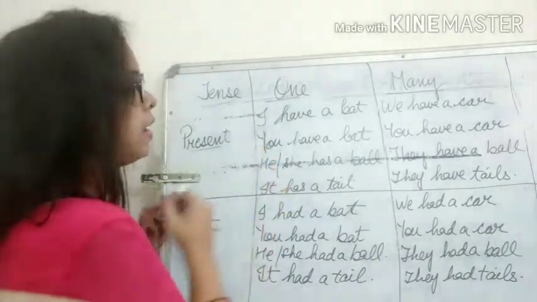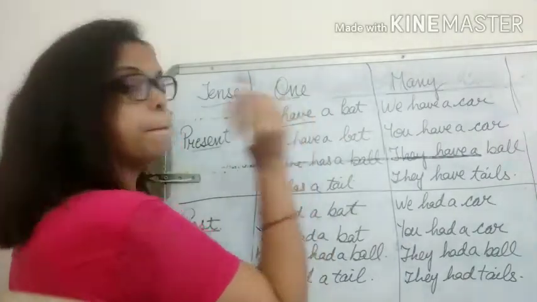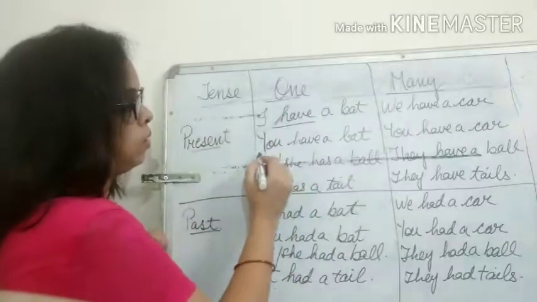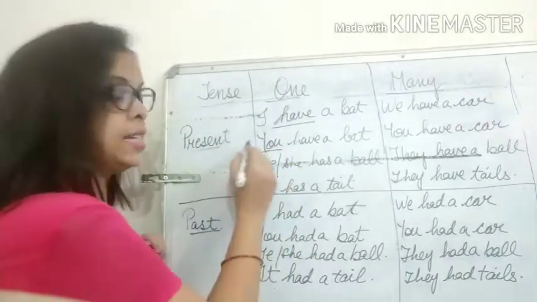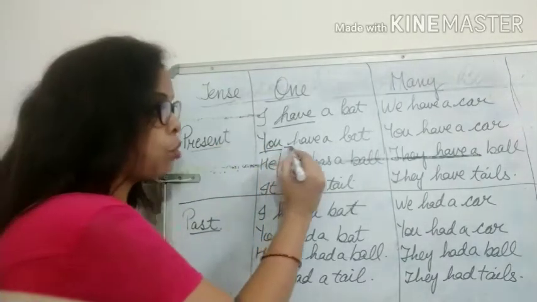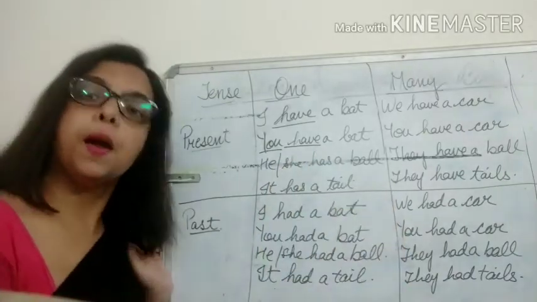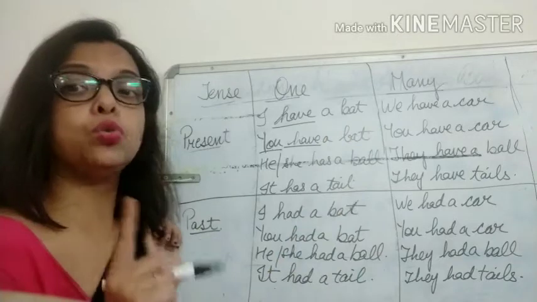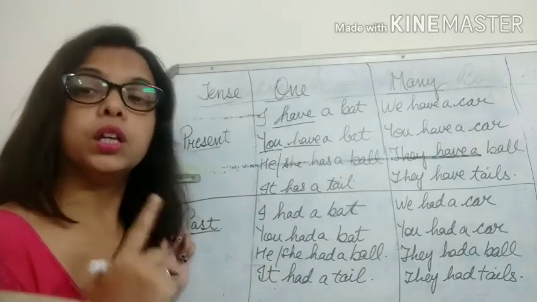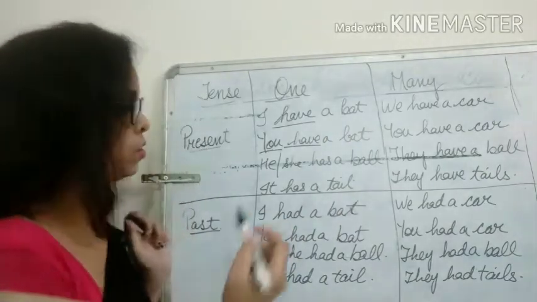I have a bat. Now present tense, you singular, again you will always use have. You have a bat, you will not say you has a bat, it is wrong.